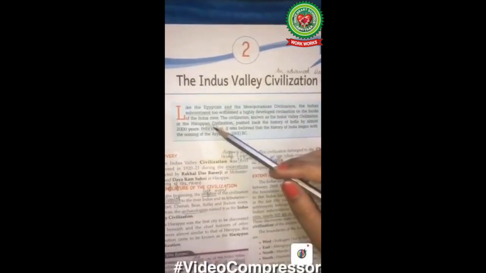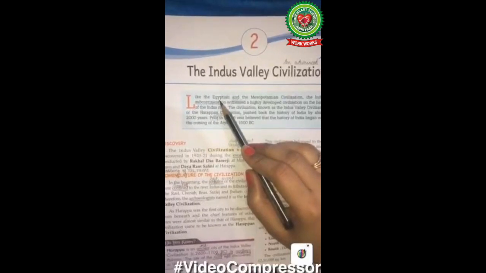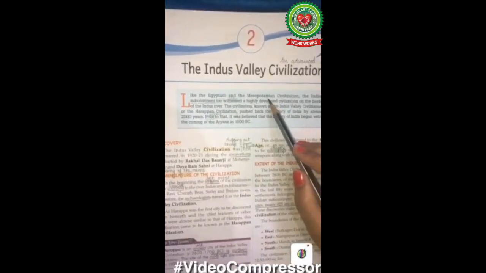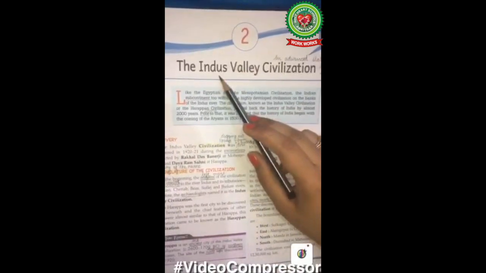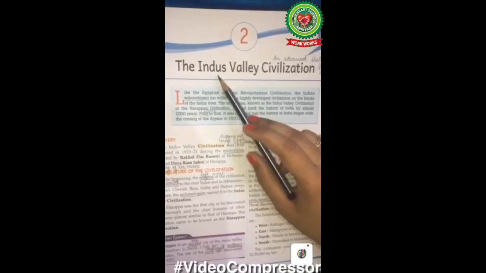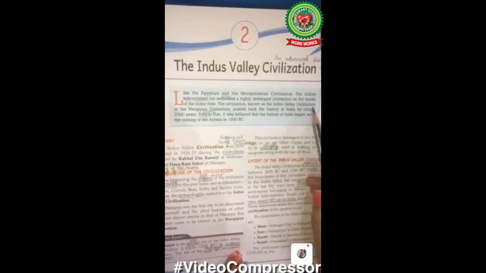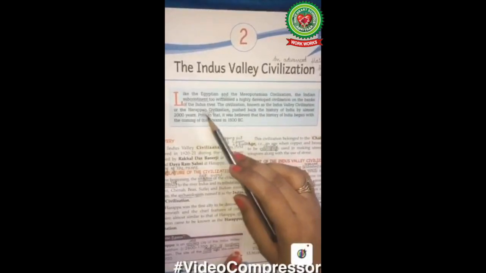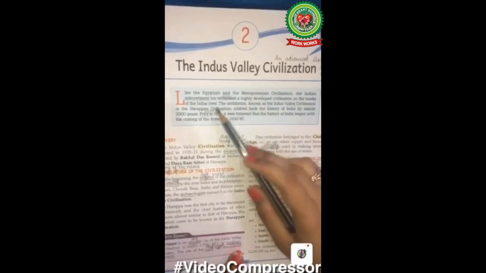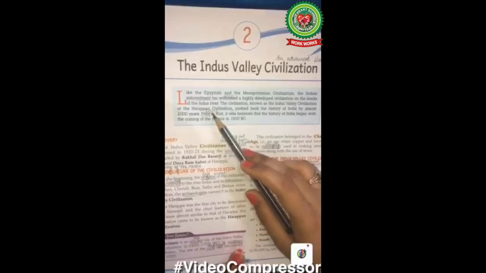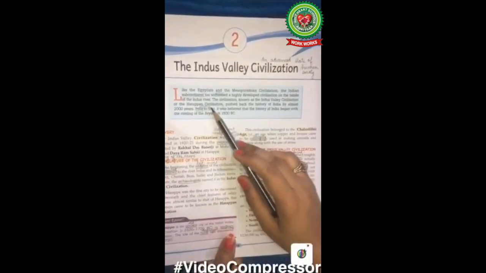These civilizations were along the bank of rivers. Egyptian along the bank of river Nile in Africa, Mesopotamian along the river Euphrates and Tigris in Iraq, and Indus Valley civilization was along the bank of the Indus in India. The civilization is known as Indus Valley civilization or the Harappan civilization. Here we come with the 2 names, Indus Valley Civilization and number 2, Harappan Civilization. Later in this chapter, we will discuss why it was given the name Harappan Civilization.